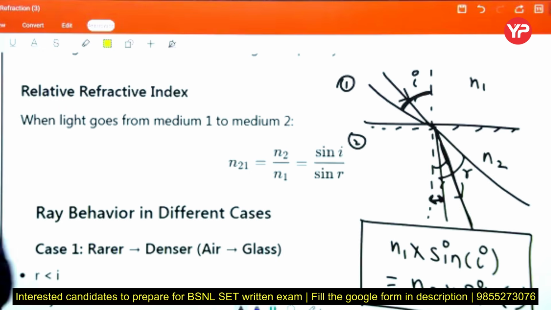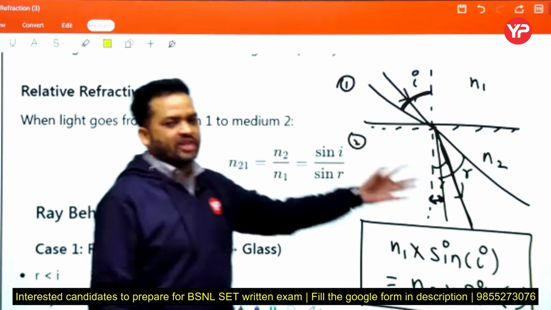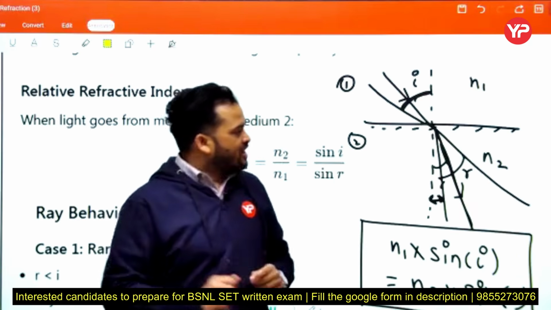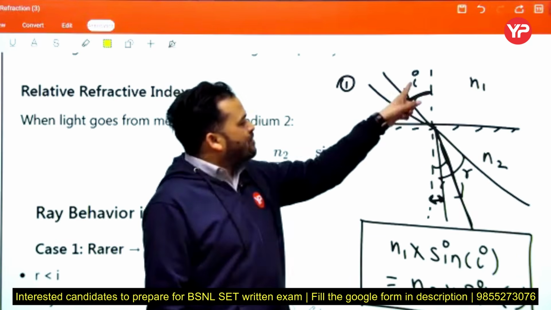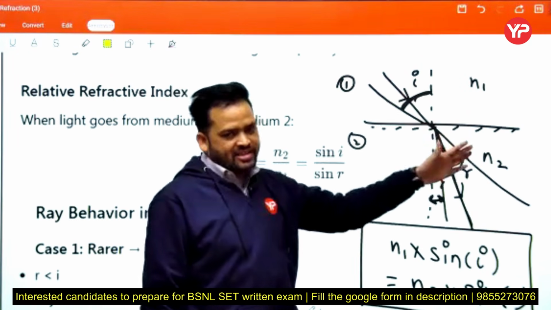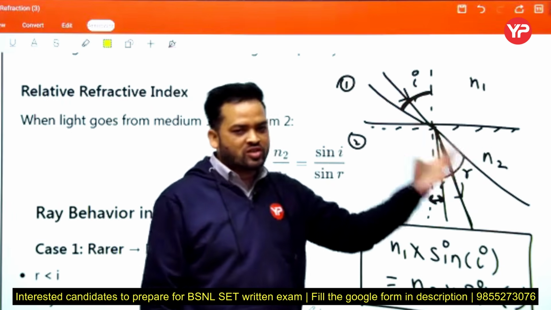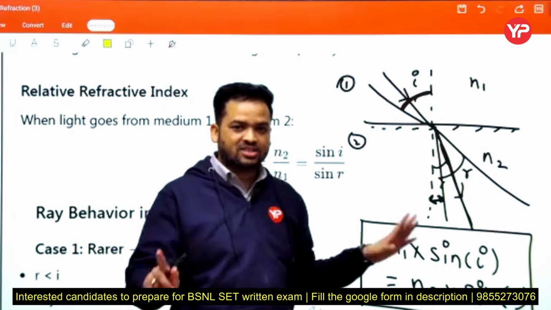Okay, beta. Then we conclude that, one by one. If we increase the value of I, then R also increases. When we reduce the value of I, then R also reduces, to make the ratio constant. This is clear? Okay.